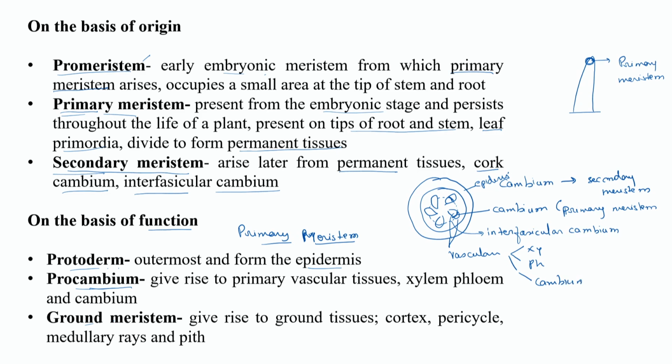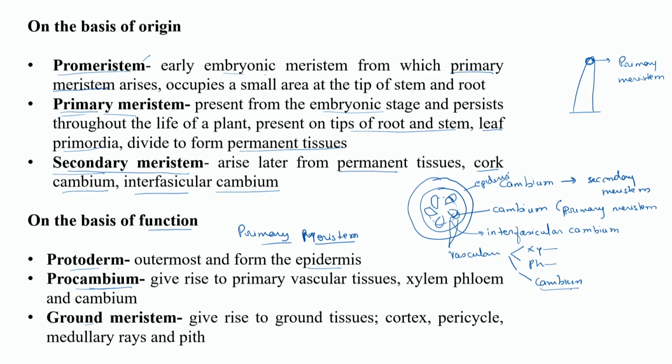The cambium which will give rise to secondary tissue originates from procambium as well as primary xylem and primary phloem. That also we will discuss, how this procambium converts itself into cambium and forms xylem and phloem, and later on this cambium will give rise to secondary xylem and secondary phloem. And then you will have ground meristem, which will form the layers of cortex, pith, and rest of the components of a plant.